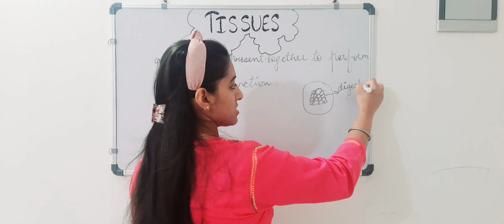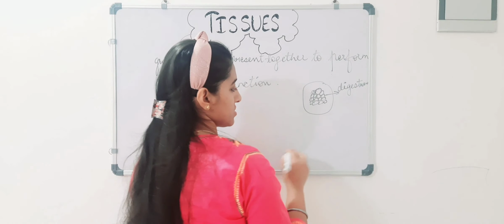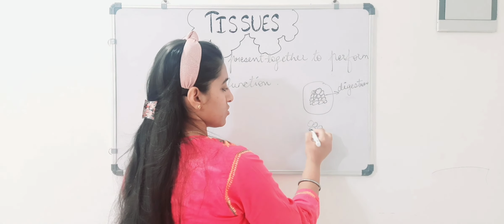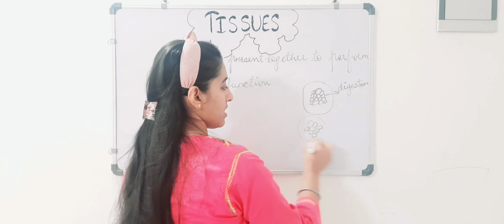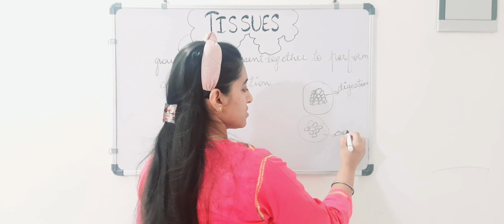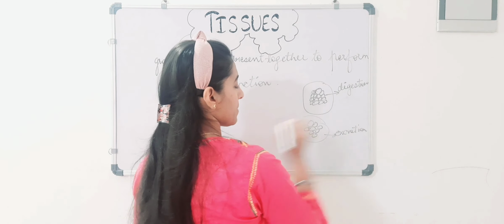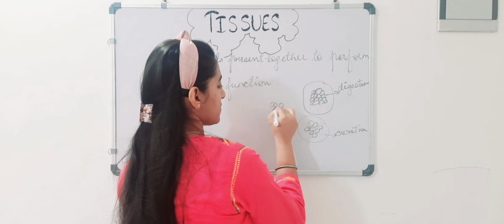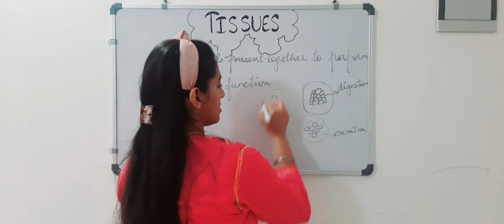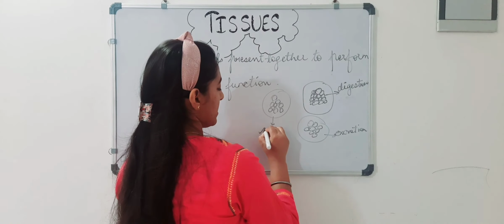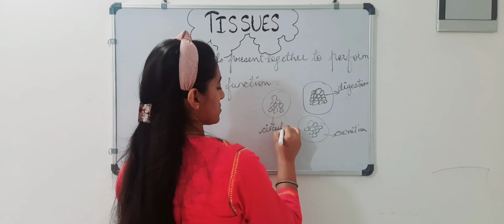I am just taking an example. For example, there is a different group of cells which are helping in excretion. And there is a different group of cells which are helping in circulation.